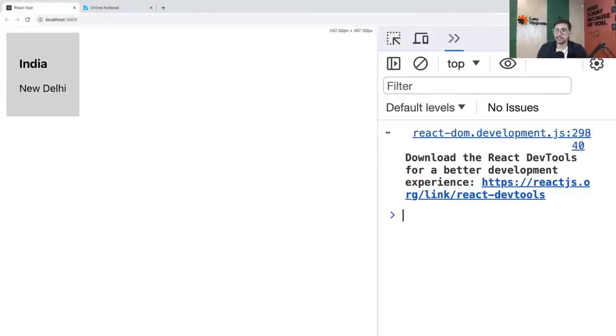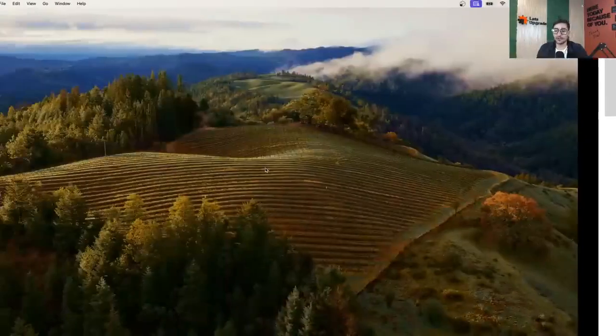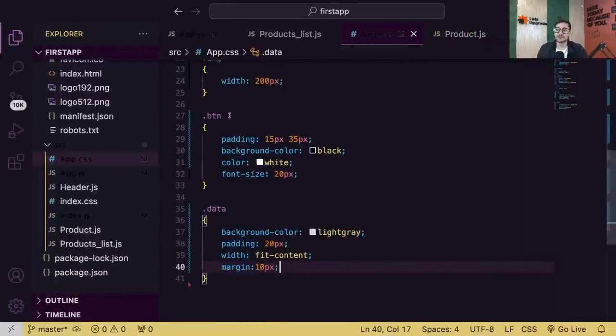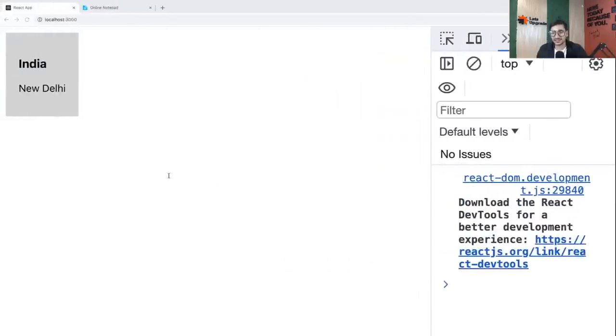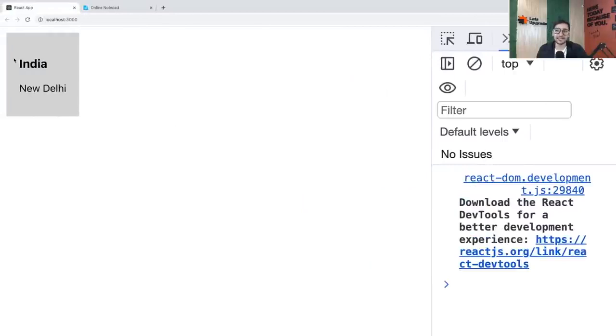See, I'm doing nothing, guys. Right now I just created a very simple box with some data. That's all. I have not started the actual logic yet, don't worry. Just a simple box with India and its capital. You can have anything, product, whatever.